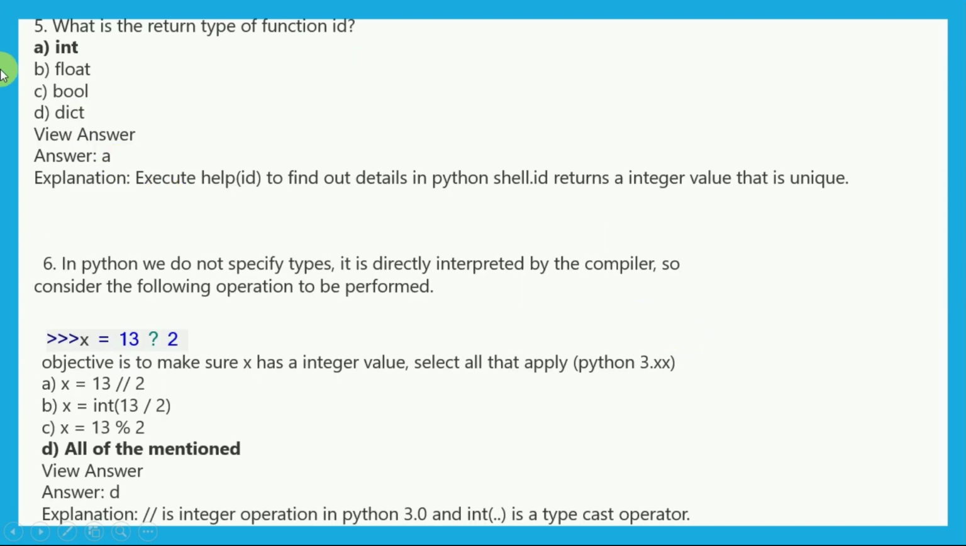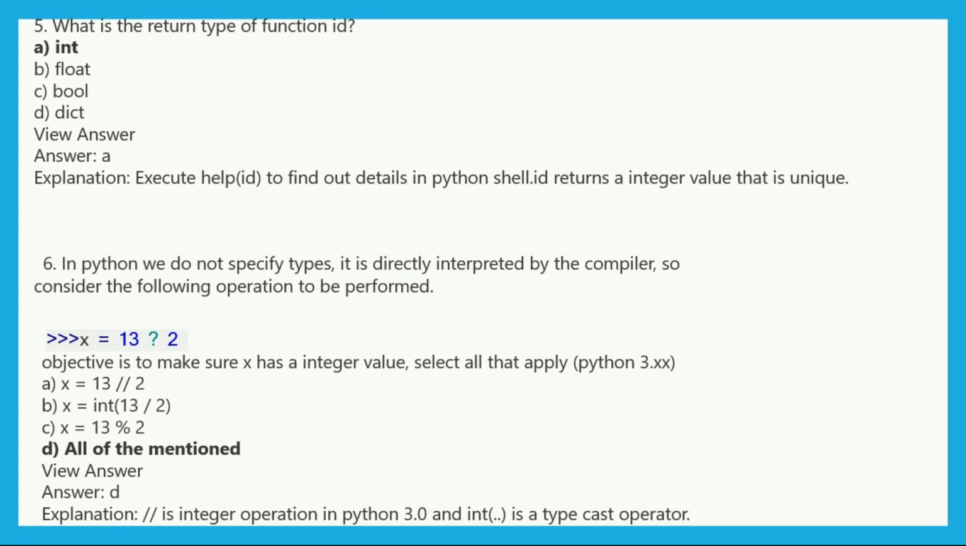Now the question is: what is the return type of function id? Suppose we have the function id in a program or code, and what is the return type of that? So integer is the return type for that. Now in Python we do not specify type, it is directly interpreted by the interpreter.